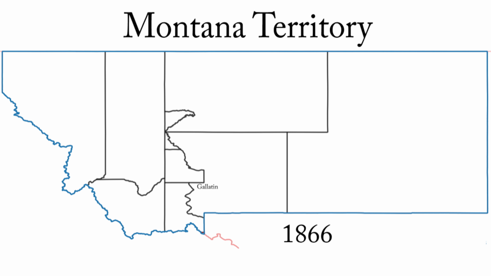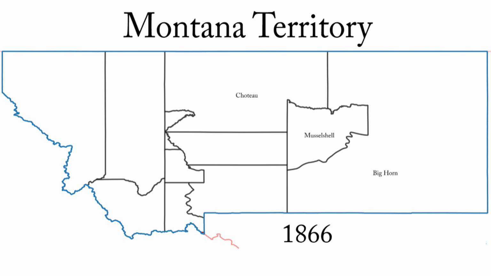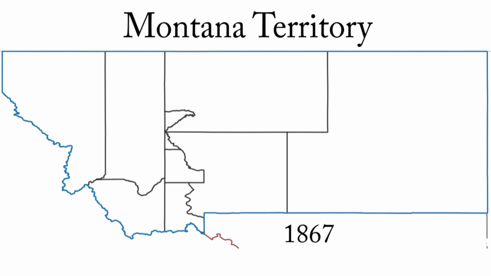March 26, 1866, Marr created out of Gallatin. April 10, 1866, Musselshell created out of Bighorn and Choteau. March 2, 1867. The U.S. Congress nullifies and voids the acts of the 2nd and 3rd Montana Territorial Legislatures, including creation of Musselshell out of Choteau and Bighorn and creation of Marr out of Gallatin. November 16, 1867, Marr is recreated out of Gallatin and Choteau.